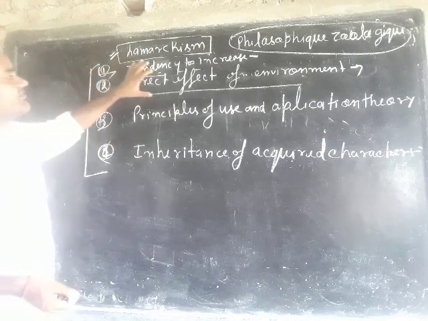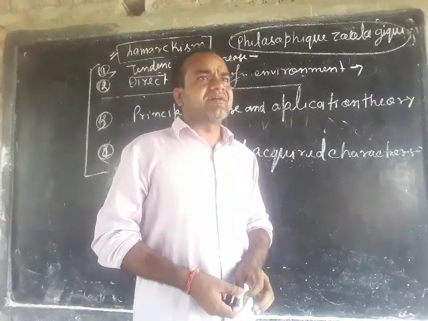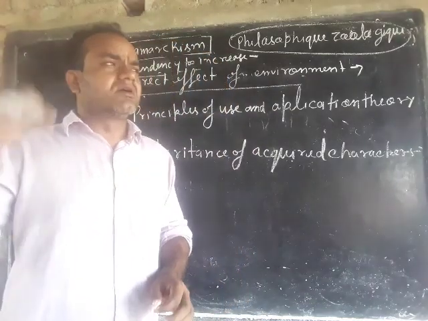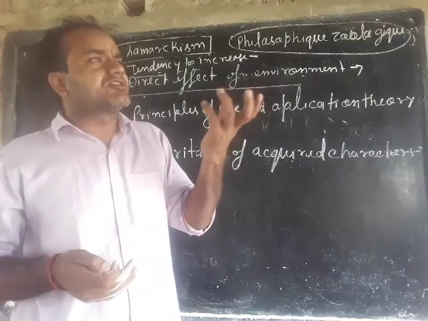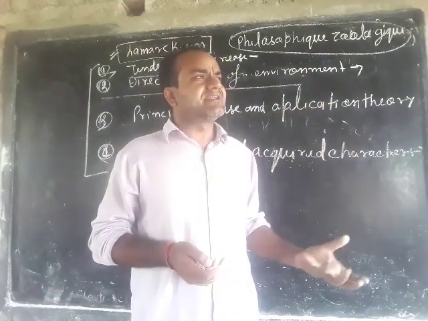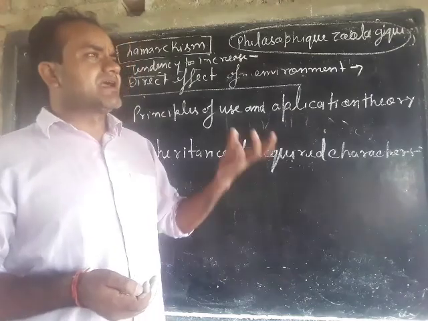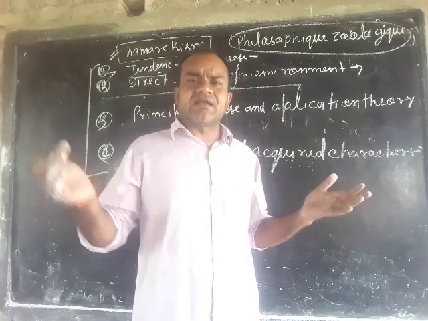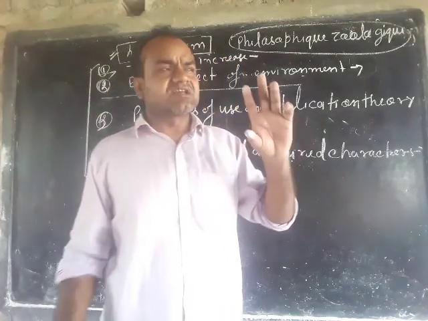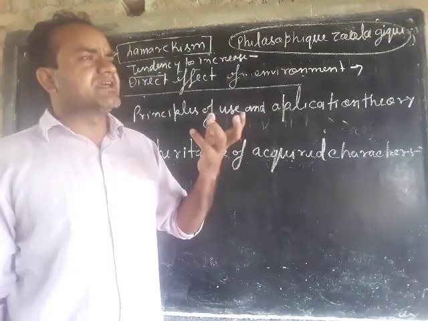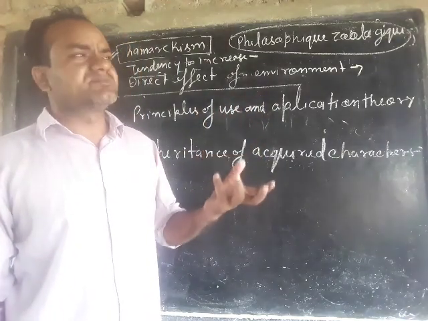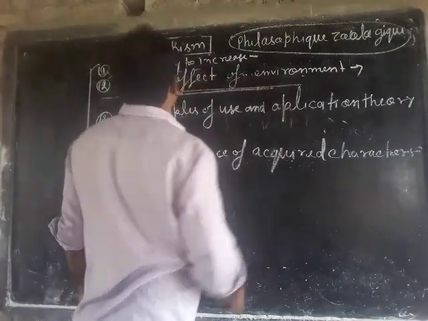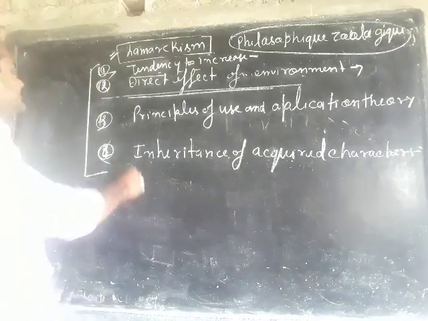Every organism is influenced by changes of the environment, such as heavy rain, drought, and earthquakes. These are fluctuations of the environment, and according to them the shape, size and nature of the body of the organism will be influenced. So we can say, effect of the environment on living beings.